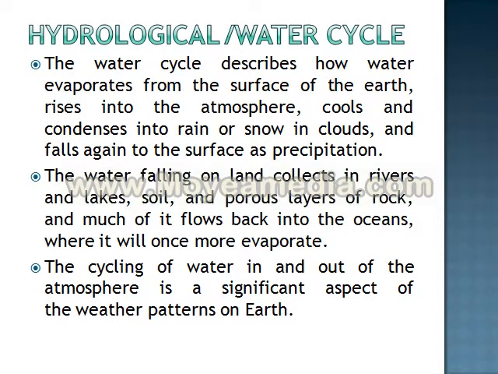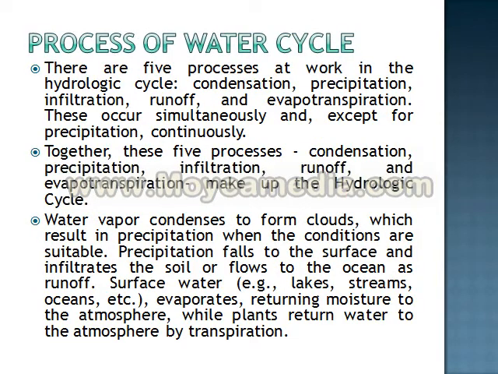Now in the next slide you can see the process of the water cycle. They are explaining 5 processes over here: condensation, precipitation, infiltration, runoff, and evapotranspiration. That is, water condenses to form the clouds, then it results in precipitation, where the water is falling to the surface.